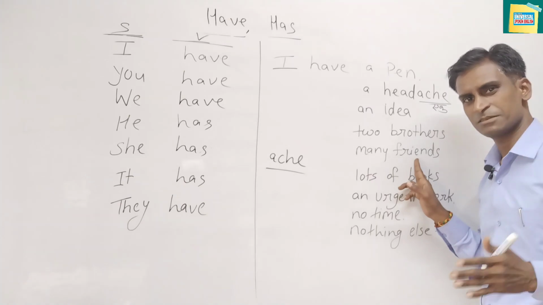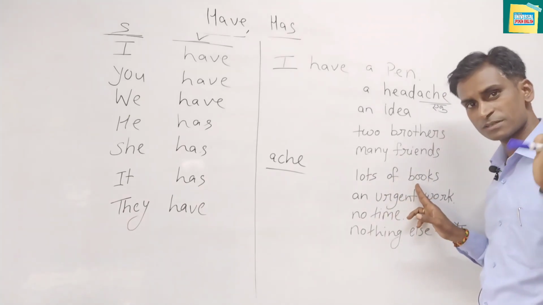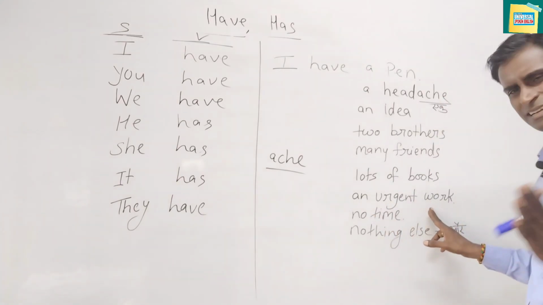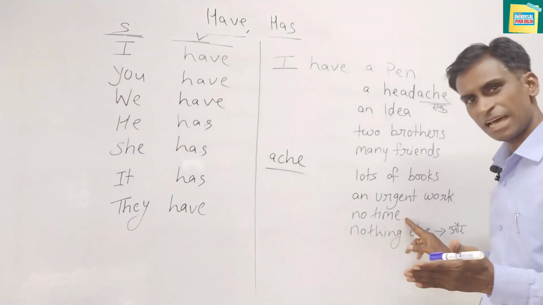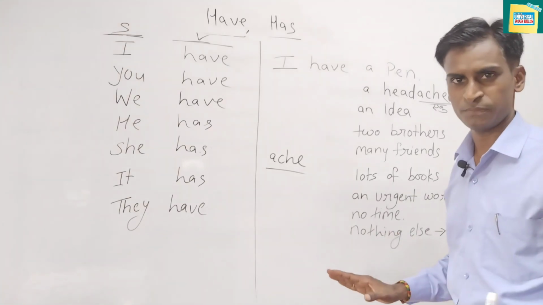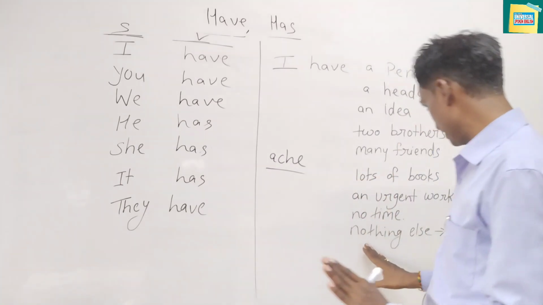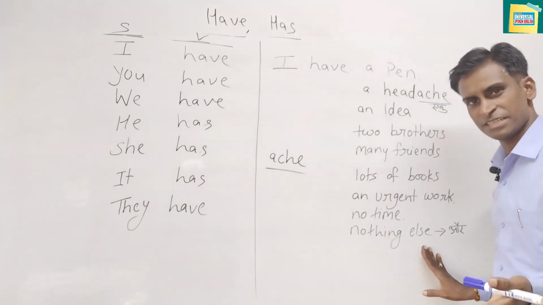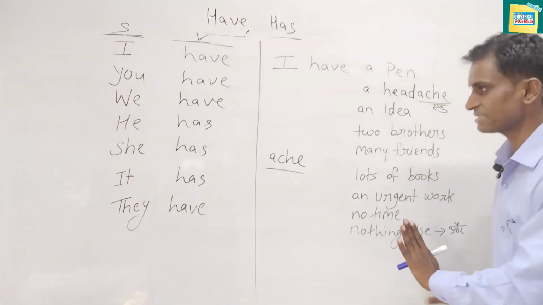I have many friends. मेरे बहुत सारे मित्र हैं. I have lots of books. मेरे पास बहुत सारी किताबें हैं. I have an urgent work. मुझे एक urgent work है. I have no time. Today I have no time. आज मेरे पास बिल्कुल समय नहीं है. Here, I have nothing else. Else means और. बस और कुछ नहीं है. I have nothing else. You can make lots of sentences with the help of these things.